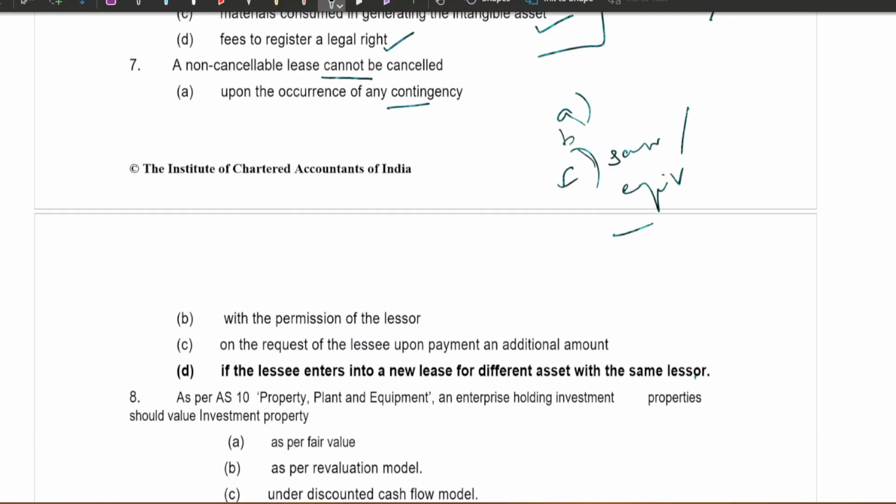So all these cases which I told now are when you can cancel a non-cancellable lease. Upon an occurrence of any contingency, with the permission of the lessor, or if the lessee enters into a new lease, but that should be for the same or an equivalent asset with the same lessor. In these cases, it's cancellable.